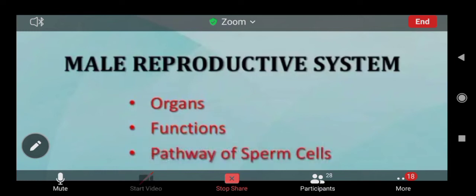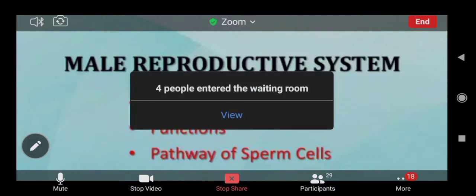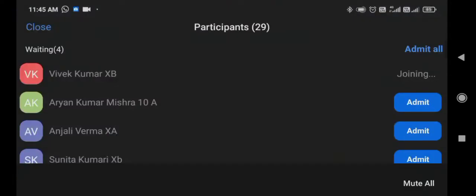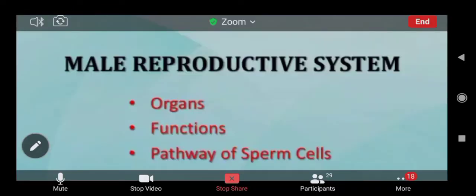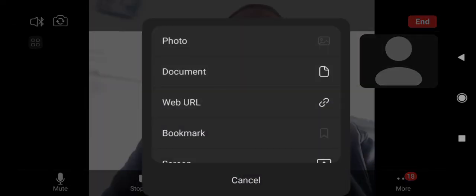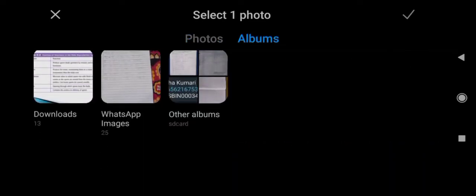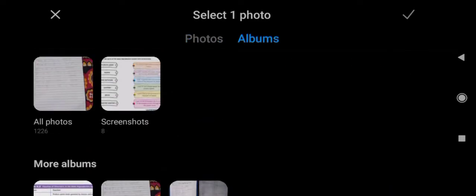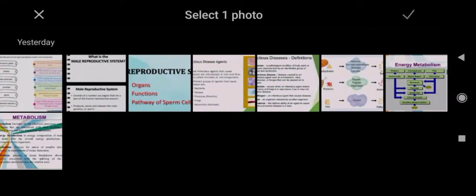Today we will be discussing the topics under the male reproductive system: organs, functions and pathway of sperm cell. So these are the different topics which we are going to study today. First of all, I will be sharing with you the image.